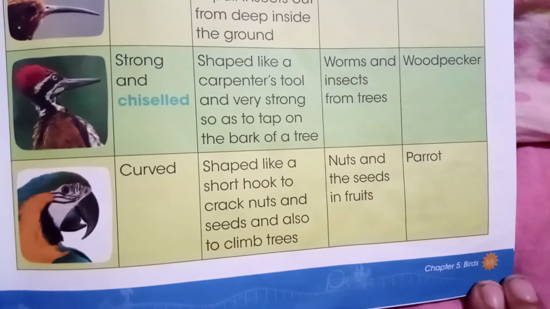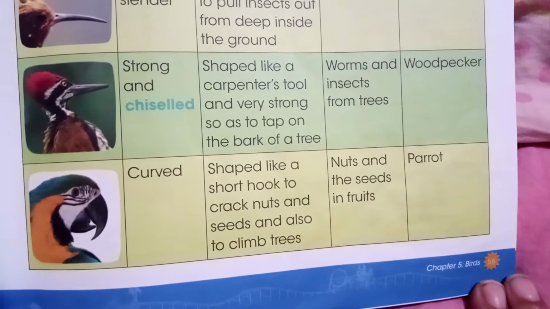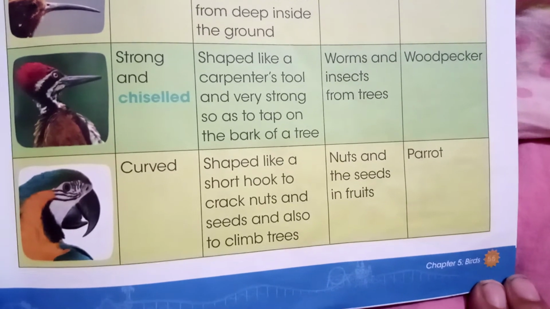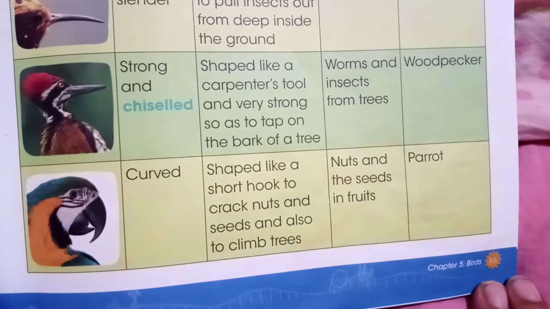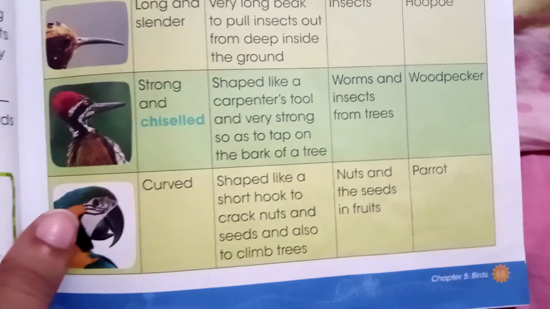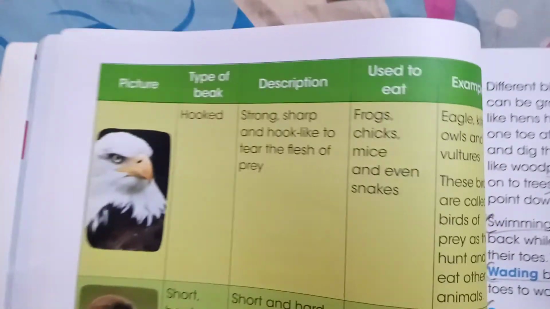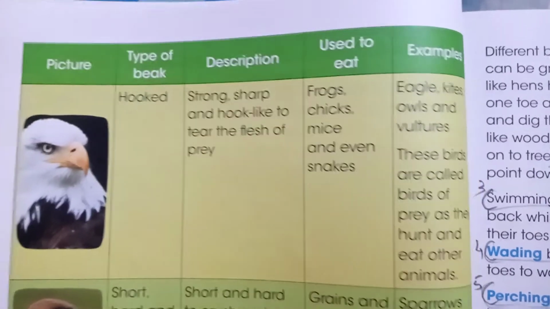Now the parrot has a curved beak because it eats nuts and seeds of fruit, so the beak helps it to eat the food. Then if we turn to page number 56, you can see the picture of the eagle.